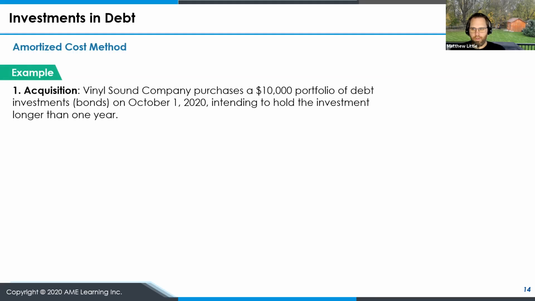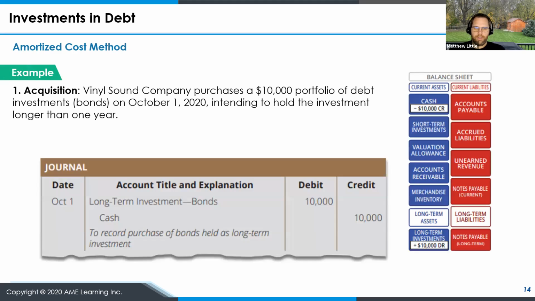So let's go through another example. Similar company, we have Vinyl Sound Company purchases $10,000 of investment bonds on October 1st, 2020, and we plan to hold the investment for more than a year. So in this situation, our debit would be to long-term investment bonds for the value of the bonds purchased being $10,000, and we would credit cash because we purchased those bonds for $10,000. And we're holding them, you'll see them on our balance sheet on the right-hand side under long-term investments because we plan to hold more than a year.